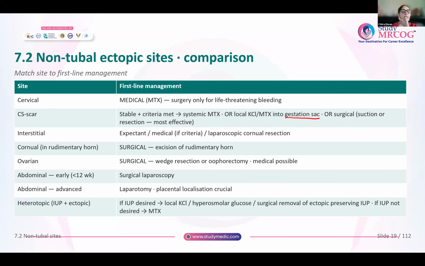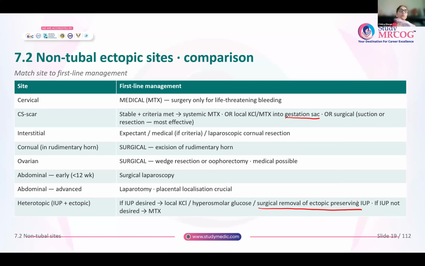Now, whenever you have a heterotopic pregnancy, that means there is an intrauterine pregnancy as well as an ectopic pregnancy. If the woman desires to continue the intrauterine pregnancy, then obviously you cannot give methotrexate. So for the ectopic pregnancy, you can inject local KCl or hyperosmolar glucose, or do surgical removal of the ectopic pregnancy and preserve the intrauterine pregnancy.